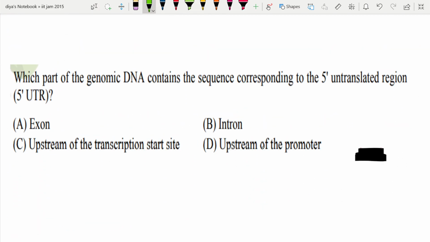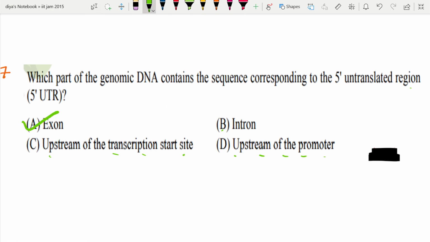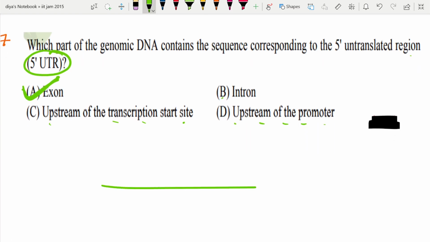Which part of the genomic DNA contains the sequence corresponding to the 5' untranslated region? So this exon, intron, upstream of the transcription start site and upstream of the promoter. So here the right option is exon. Exon contains the 5' untranslated region. So we have 5' UTR and we also have 3' UTR. Okay, so this comes under the exon.